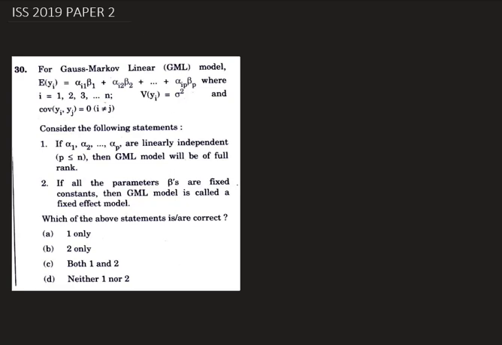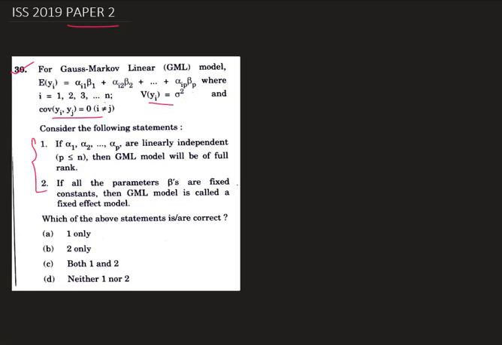Hello, today we are going to solve question number 30 from ISS 2019 paper 2. In this question we are given a Gauss-Markov linear model: expectation of yi is equal to alpha i1 beta 1 plus alpha i2 beta 2 plus dot dot dot plus alpha ip beta p, where i is equal to 1 to n, and variance of yi is equal to sigma square, and covariance of yi, yj is 0, that is, yi and yj are uncorrelated. Now consider the following statements.